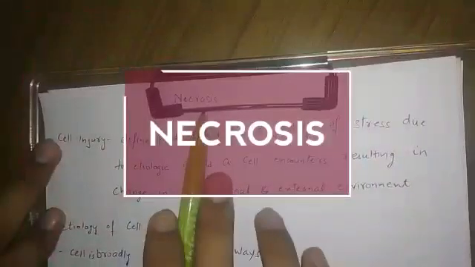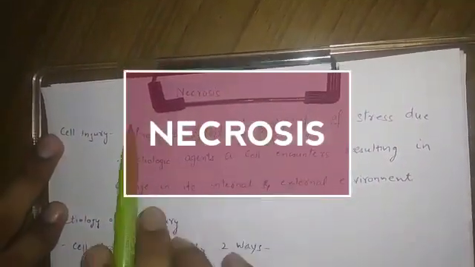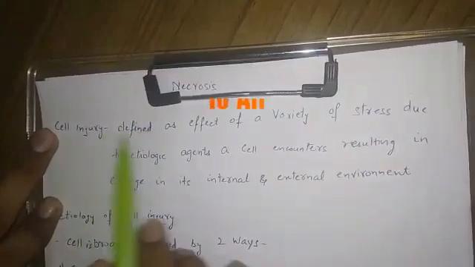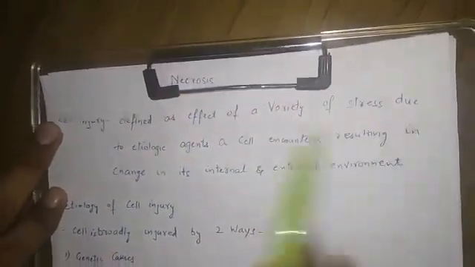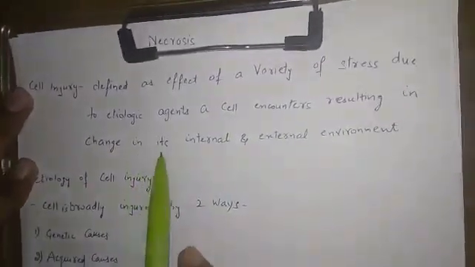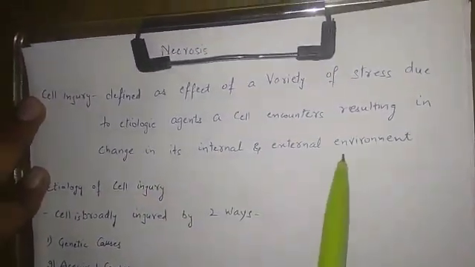So today our topic is necrosis. Firstly, I will explain some details about cell injury. What is cell injury? Cell injury is basically defined as a variety of stress due to etiological lesions which a cell encounters, resulting in change in its internal and external environment.